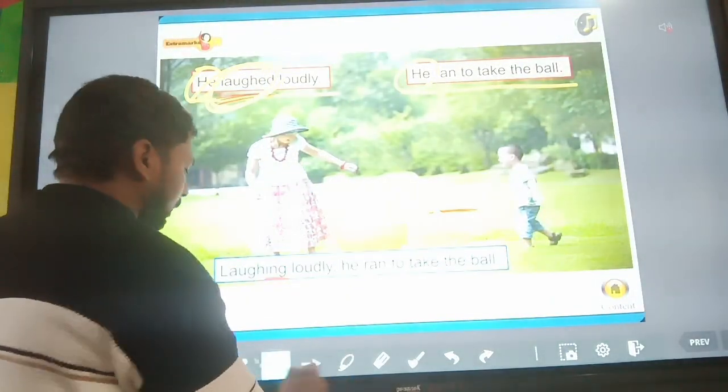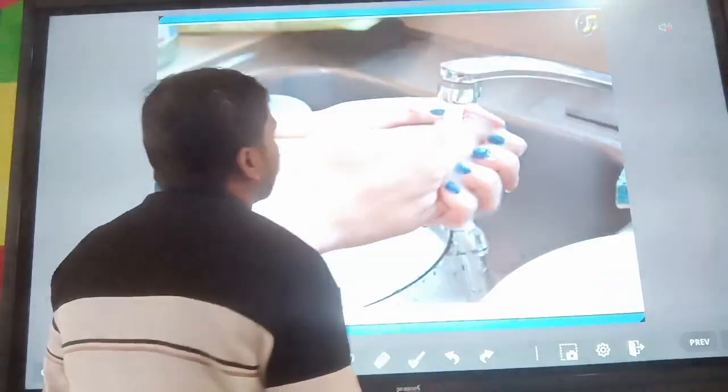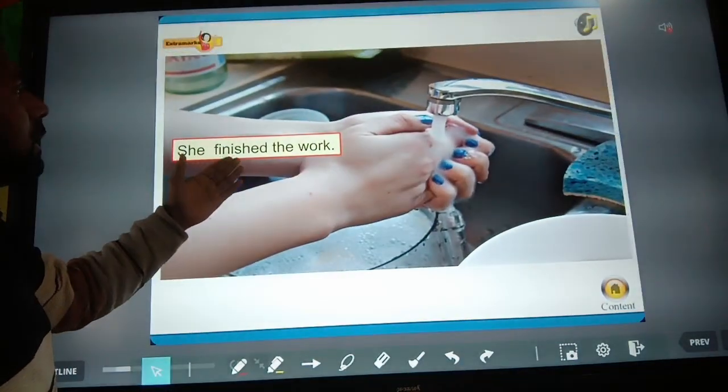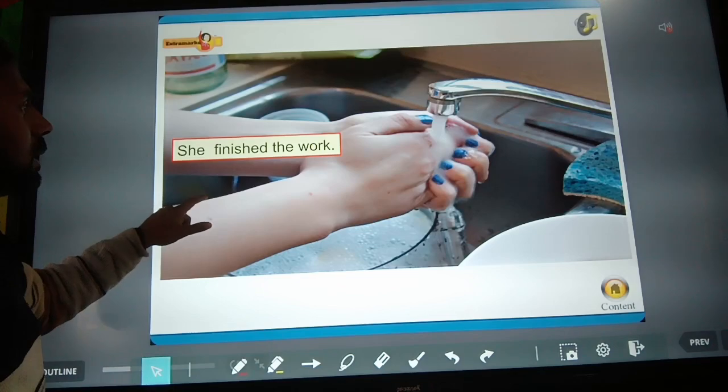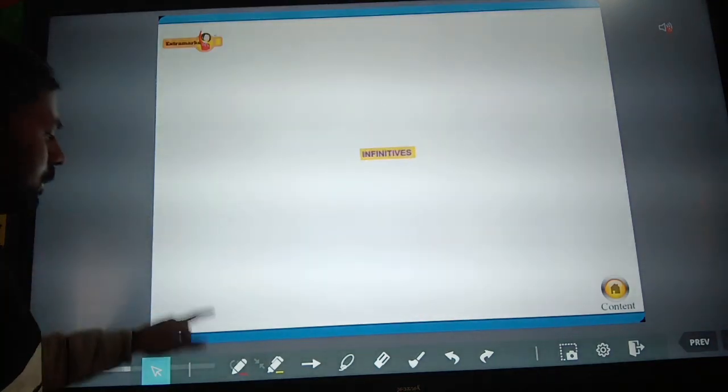Next is, she finished the work. See, this is the first sentence. Second is,